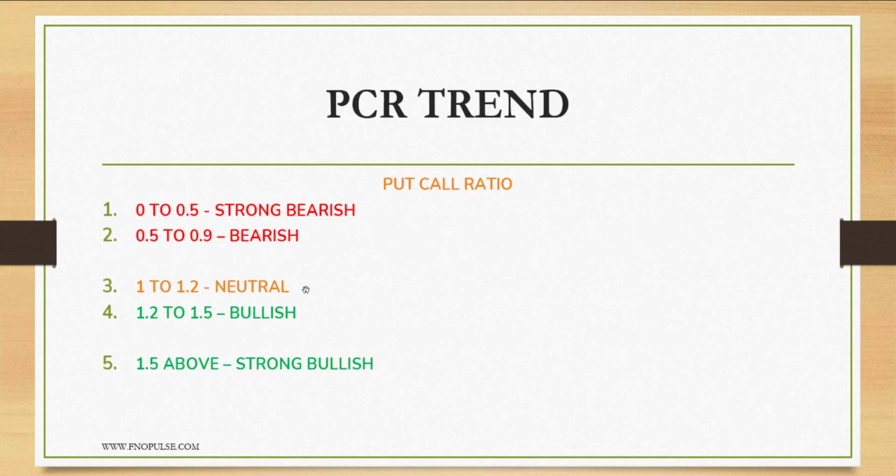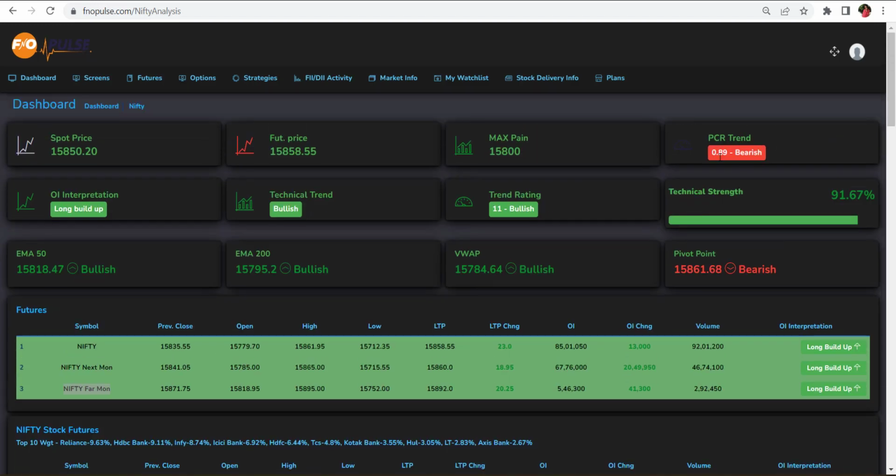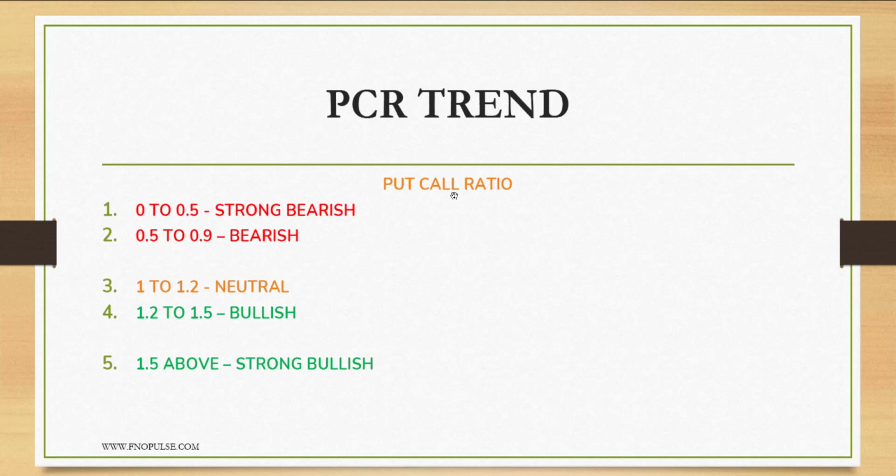PCR trend. PCR trend 0.89, bearish, is showing for today. The PCR trend is the put call ratio. If it is 0.0 to 0.5, it's strong bearish. 0.5 to 0.8, it's bearish. 1 to 1.2, the market is neutral. 1.2 to 1.5, it's bullish. 1.5 and above, it's strong bullish.